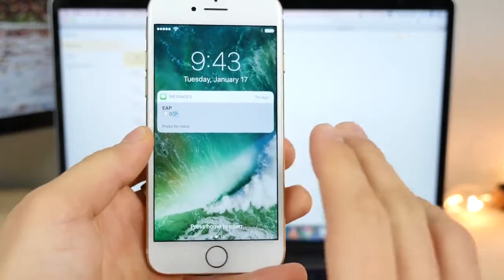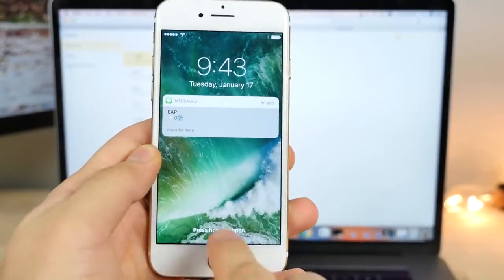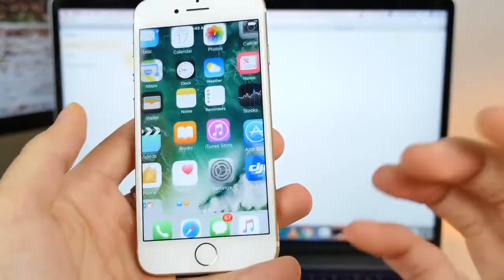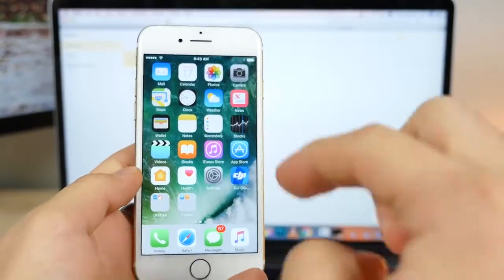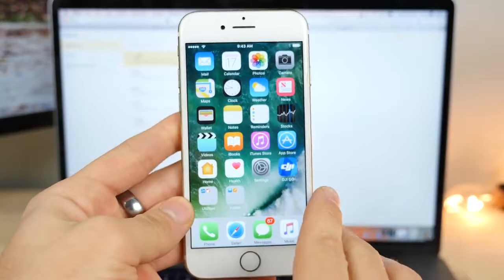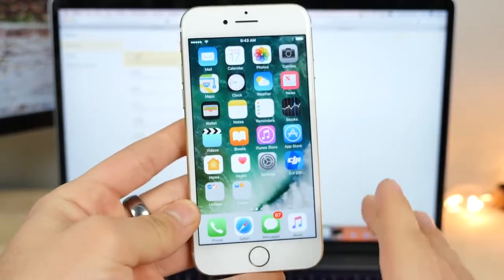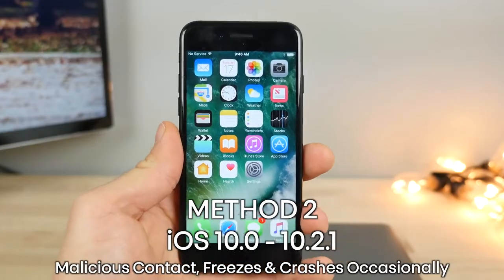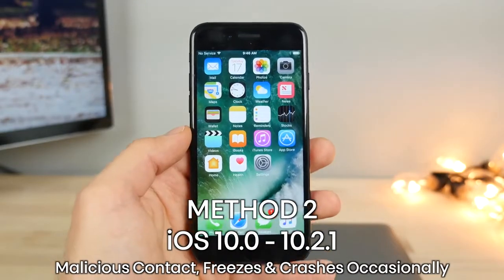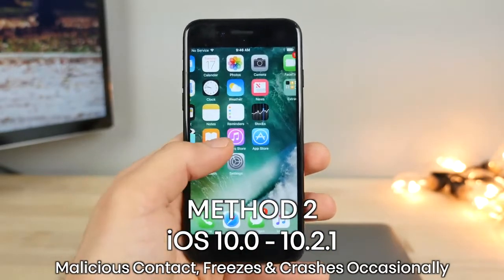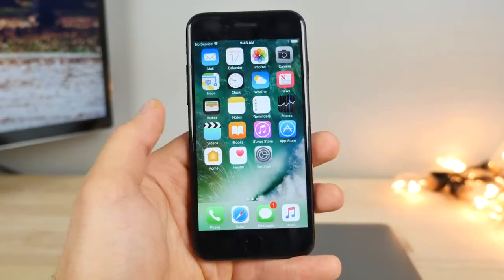I just want to show you guys, the first method does not work from the lock screen. If you do receive it, nothing will happen. You have to actually be in the iPhone. But the second method I'm going to show you does work on the lock screen. It works anywhere, which is crazy. All right, and here is the second method. This works on iOS 10 to iOS 10.2.1. This is probably the version everybody's going to be doing just because it works across all firmwares.